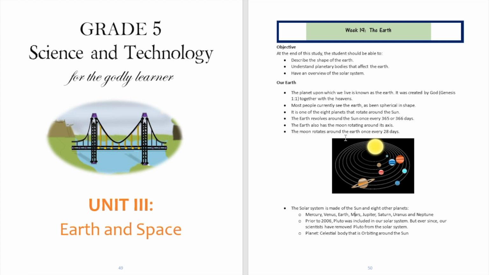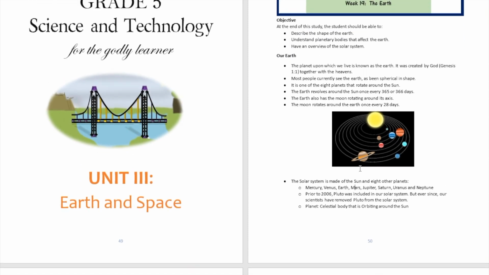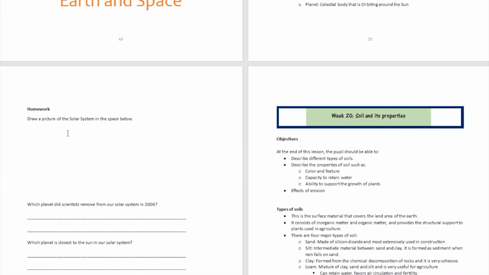The moon rotates around the Earth every 28 days, which is approximately a month. So every month the moon is going to circle around the Earth, and then it starts all over again. So those are certain quick facts that you want to remember about the Earth, and you have exercises here to further validate and reinforce that understanding.